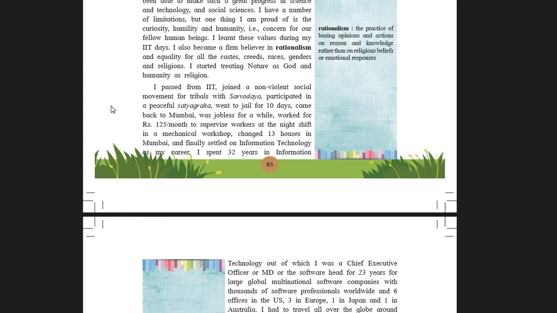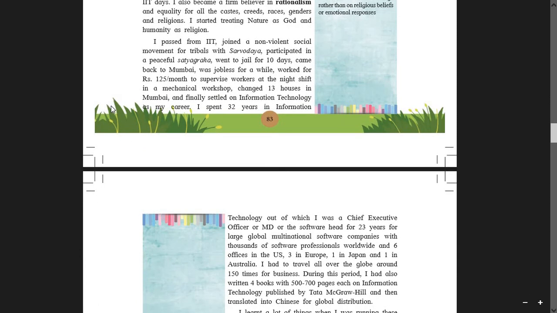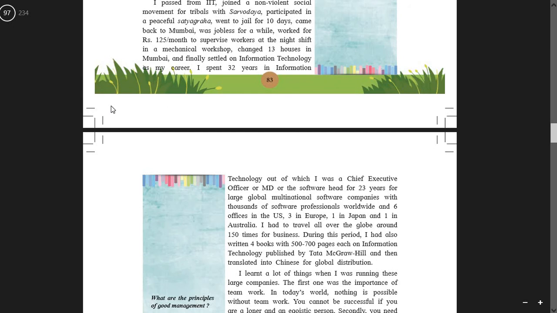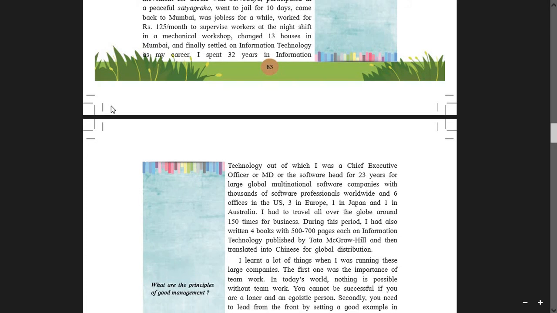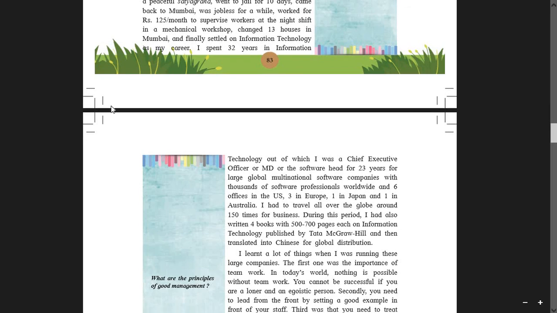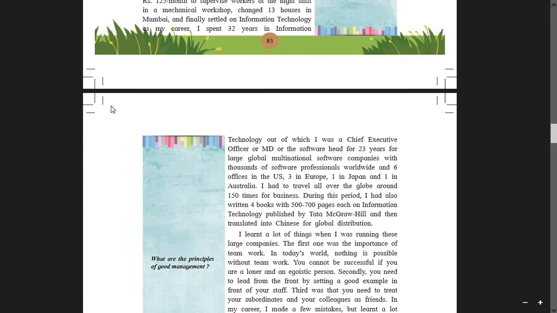Changed 13 houses in Mumbai and finally settled on information technology as my career. I spent 32 years in information technology, out of which I was a chief executive officer or MD or the software head for 23 years for large global multinational software companies with thousands of software professionals worldwide and 6 offices in the US, 3 in Europe, 1 in Japan and 1 in Australia. I had to travel all over the globe around 150 times for business. See, such an enterprising personality.